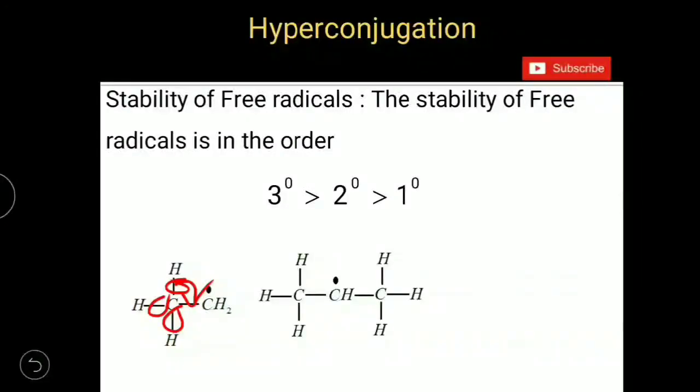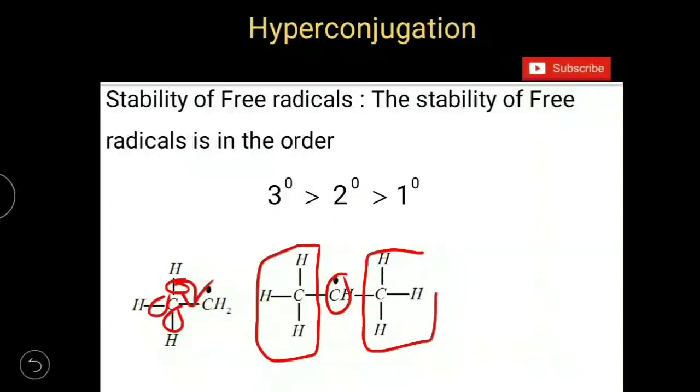And when you come to the isopropyl free radical, to the carbon atom containing the pure p orbital with the unpaired electron, you have 2 methyl groups bonded, and from each methyl group you have 3 CH sigma bonds which will be involved in delocalization. So total how many delocalizations? 6 are possible for the isopropyl free radical.